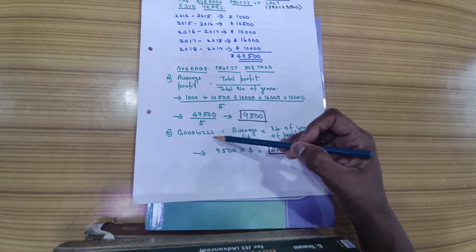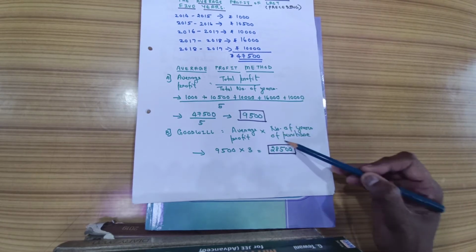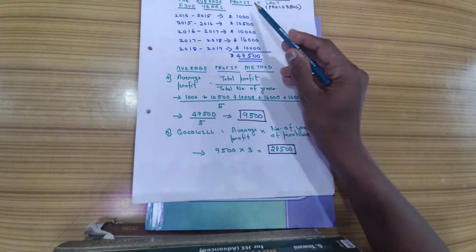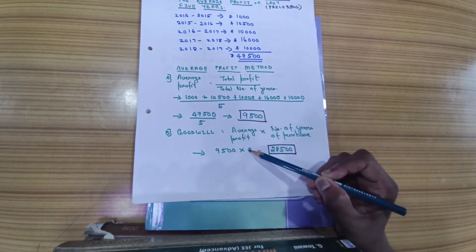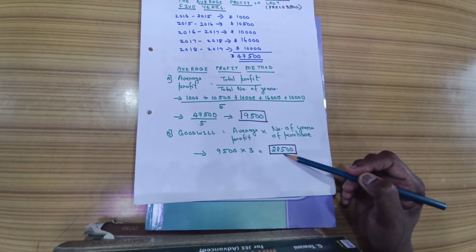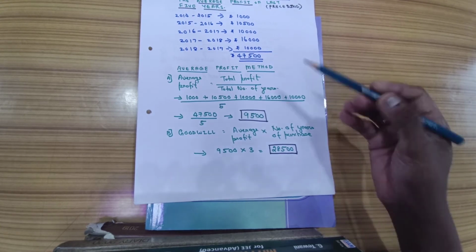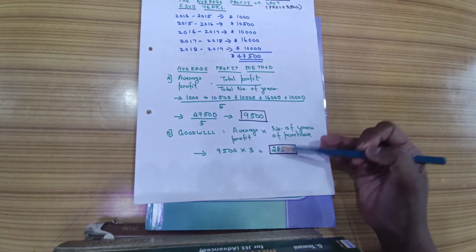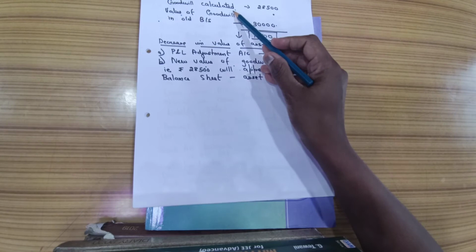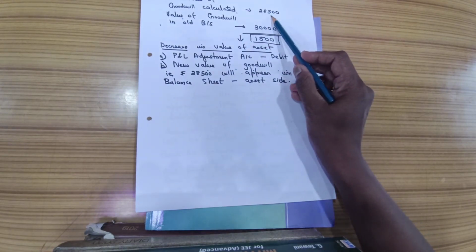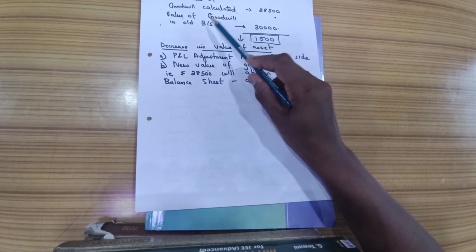And the second step, goodwill is equal to average profit multiplied by number of years of purchase. Number of years of purchase is given as thrice. Thrice means 3. So this average profit 9,500 multiplied by 3, the value of goodwill is how much? 28,500. So this is the value of goodwill which we have got by calculating the average profit of the last 5 years. The new value of the goodwill, just now we calculated what? How much? 28,500.